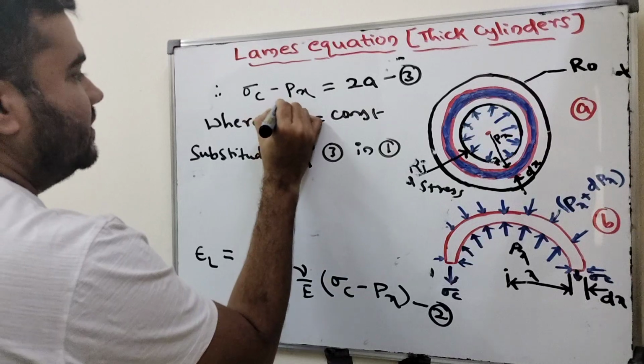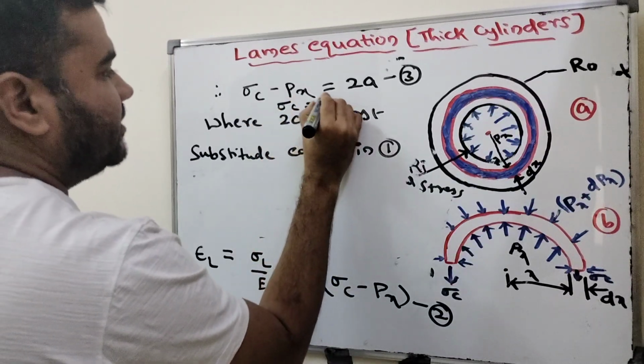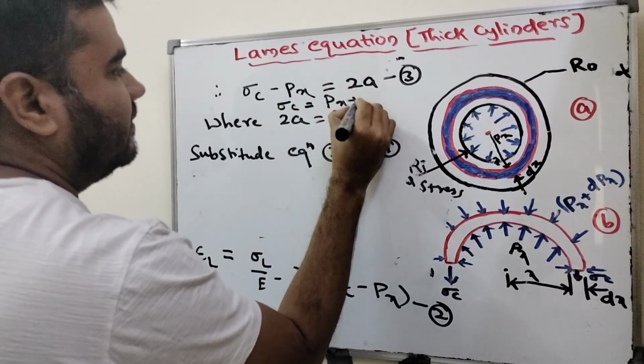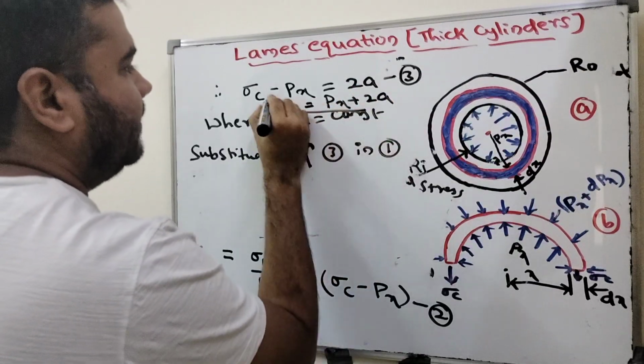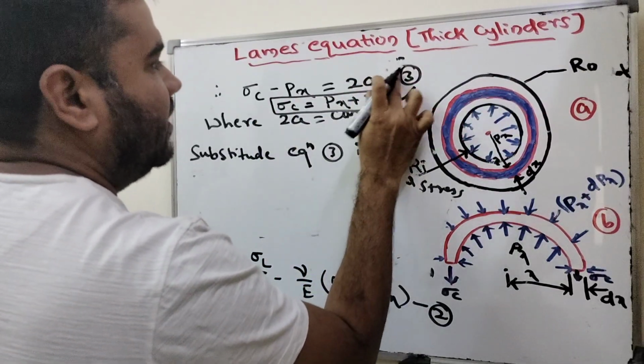Just make this sigma C equal to Px plus 2a. This is equation number 3.